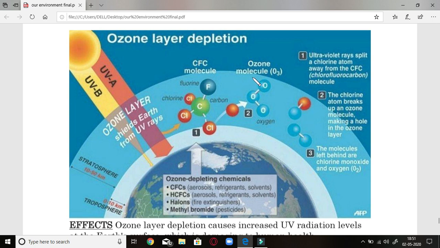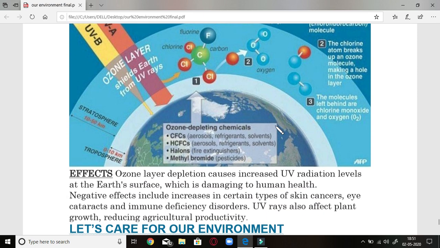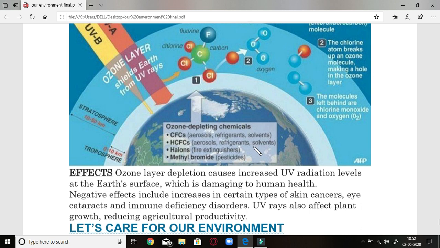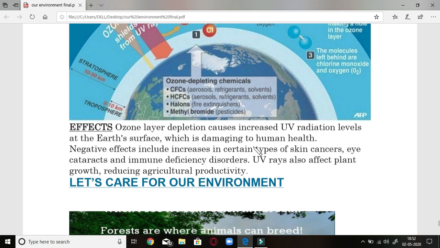Where the blanket is there, this will take up these molecules, and the whole blanket will be torn out as a result of it. So this is how it affects. Ozone depleting molecules, CFC, are found in aerosols, refrigerants and solvents. I hope you understood what an ozone hole is and how it is formed.